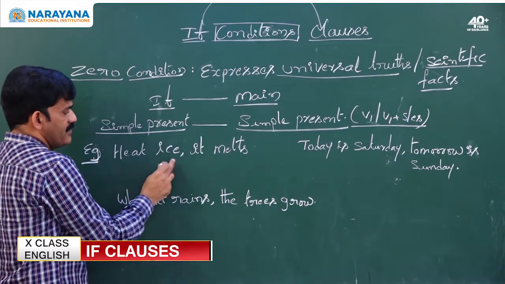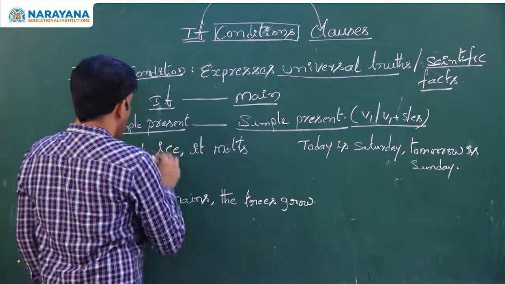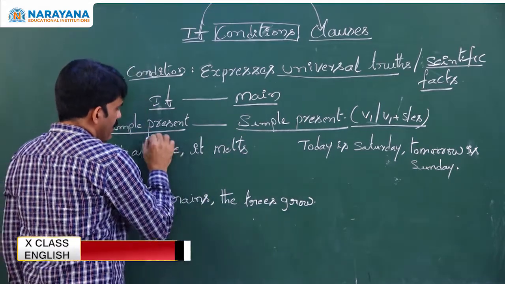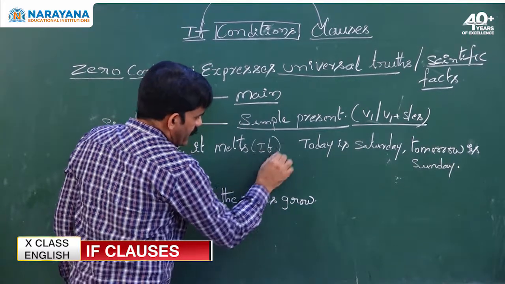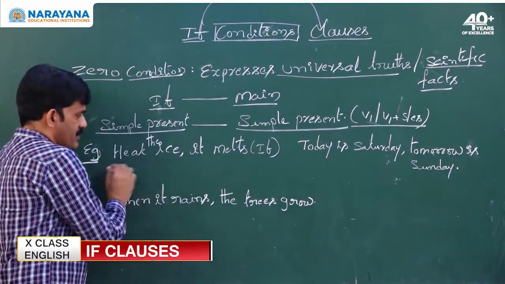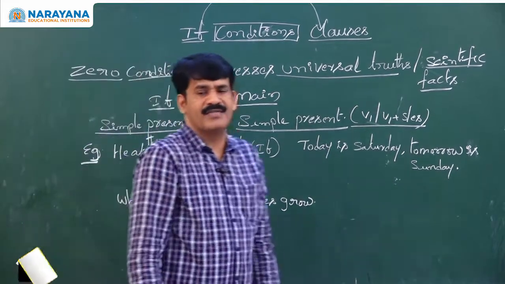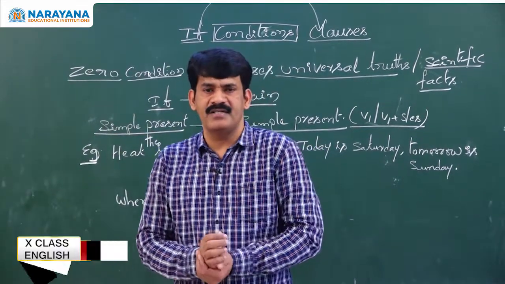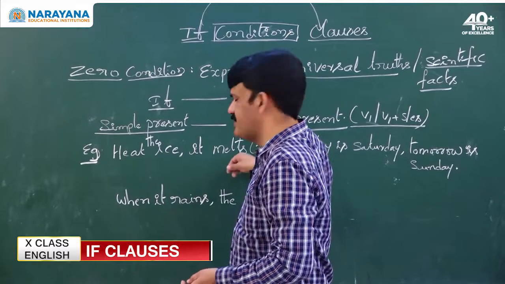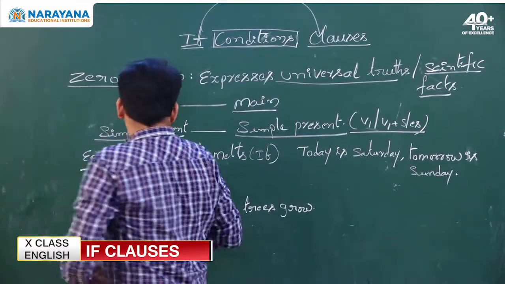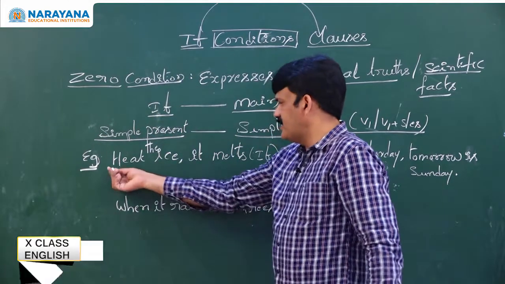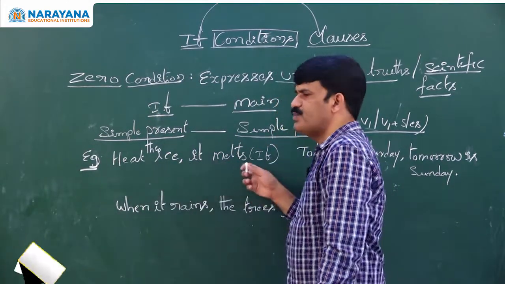Heat ice, it melts, or heat the ice, it melts. In the examination, they give you a similar sentence, heat the ice, it melts, and ask you to rewrite the sentence using if. Before you start converting, read the sentence, heat the ice, it melts.